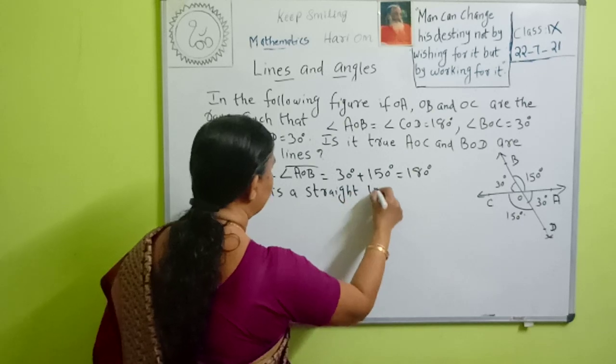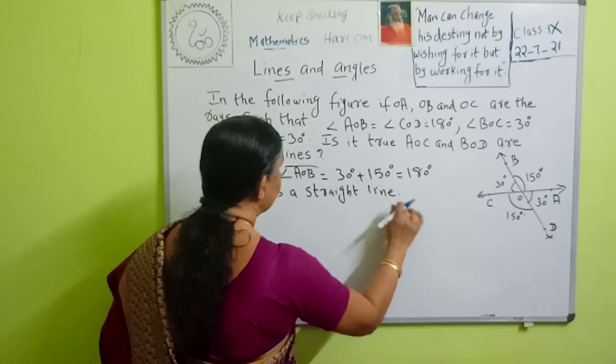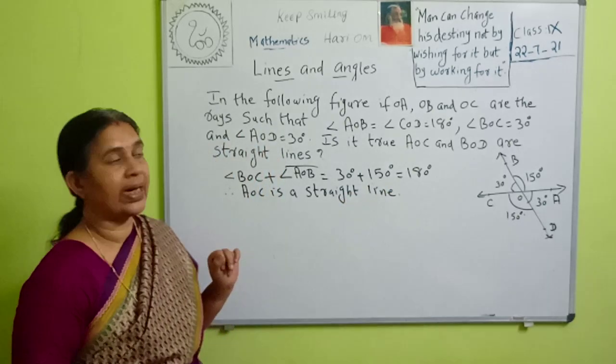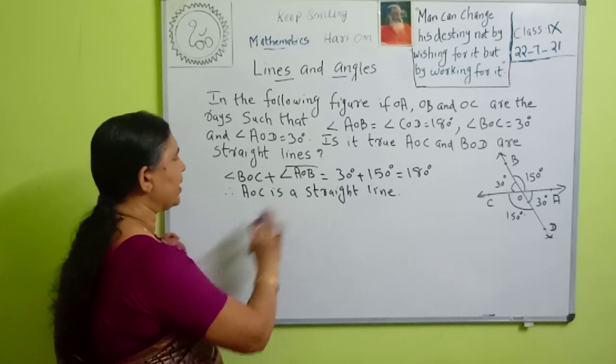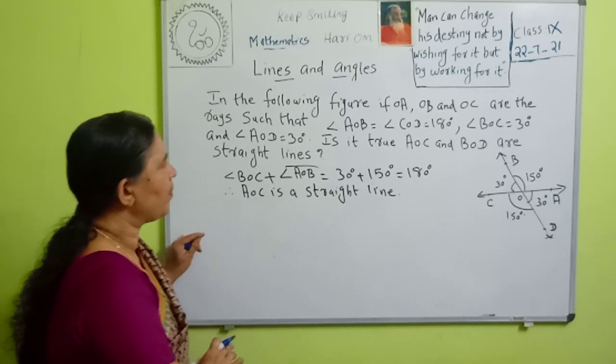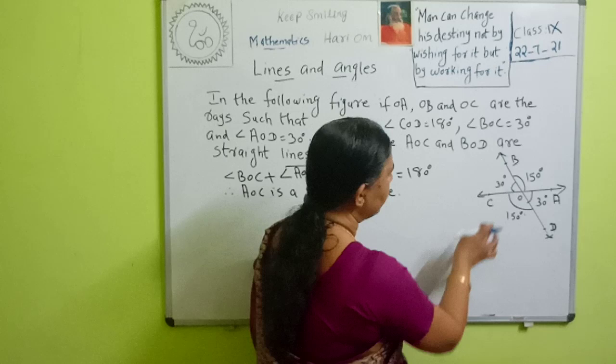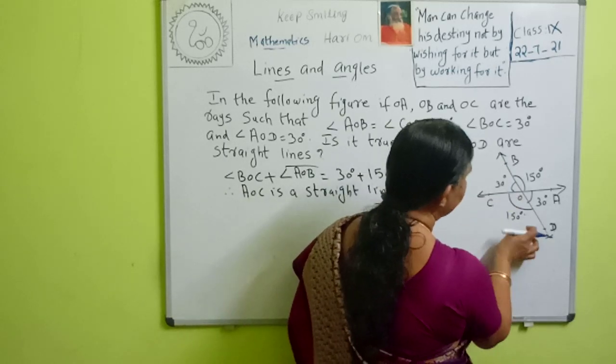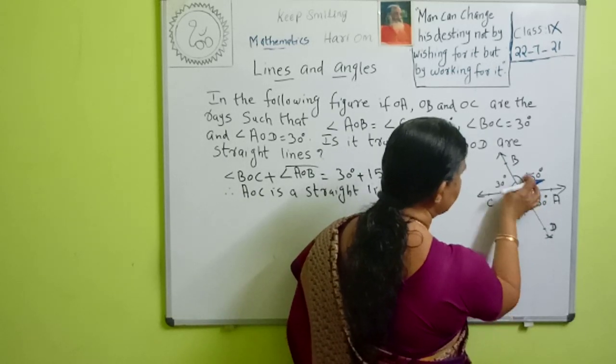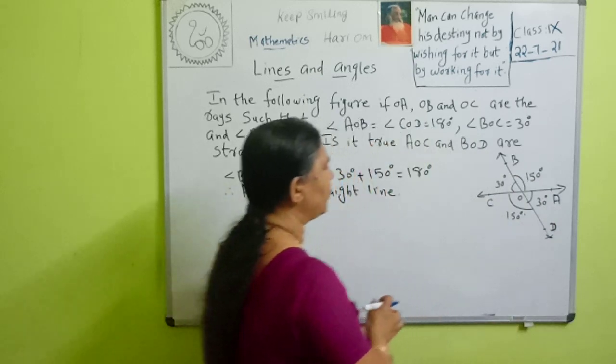AOC is a straight line. If the sum of the angles in that line is 180 degrees, we can say that this line is a straight line. Then BOD, what is the line? This is the line BOD. Then we can check whether the sum of these two angles is 180 degrees.